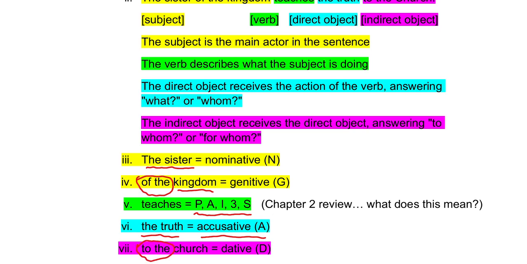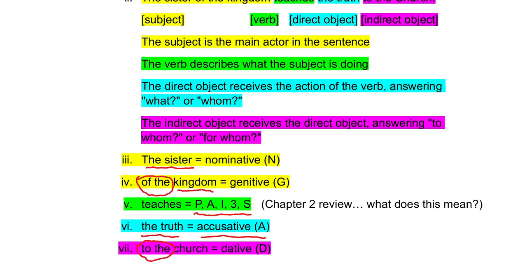Usually, dative is always going to be receiving something of a preposition: to the, for the, with the, whatever it may be. So the sister of the kingdom, that's nominative, genitive, teaches the truth, the accusative, to the church, dative. All right, so everyone say nominative, genitive, dative, accusative. Nominative, genitive, dative, accusative. Great.